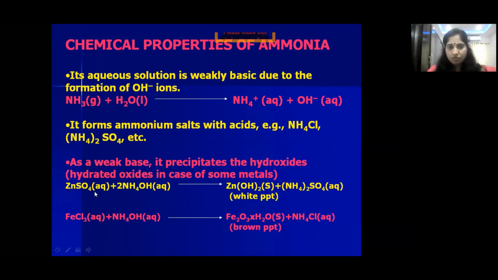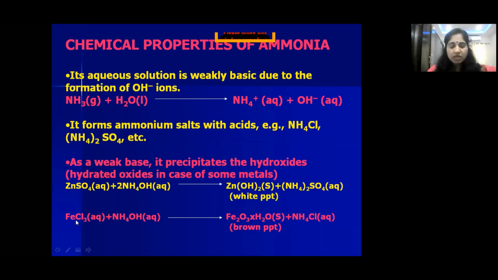ZnSO4 with NH4OH gives rise to Zn(OH)2. So zinc sulfate is a colorless aqueous solution. When it reacts with ammonium hydroxide, it precipitates as hydroxide, Zn(OH)2, which is a white colored precipitate, and ammonium sulfate. So this reaction is used to identify zinc in the salt, right?